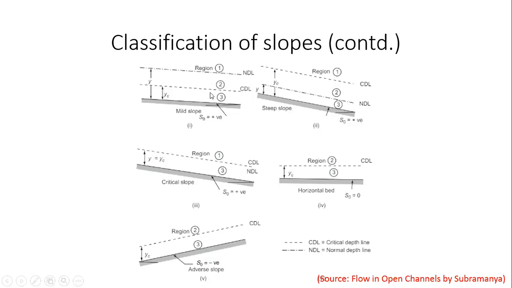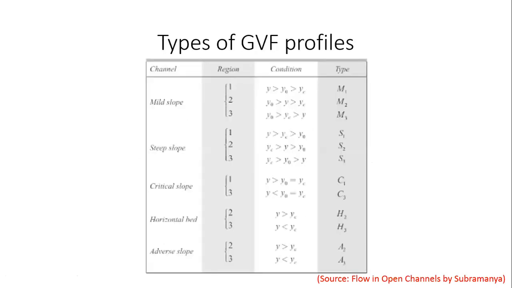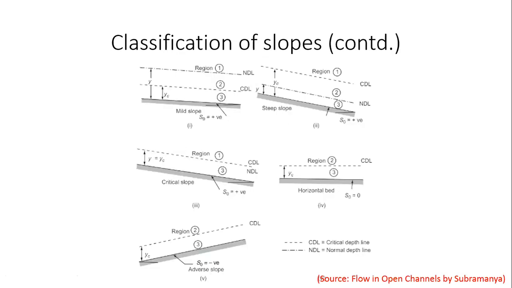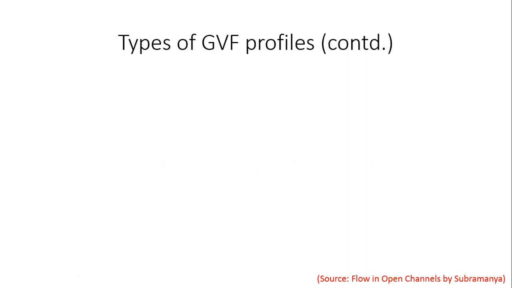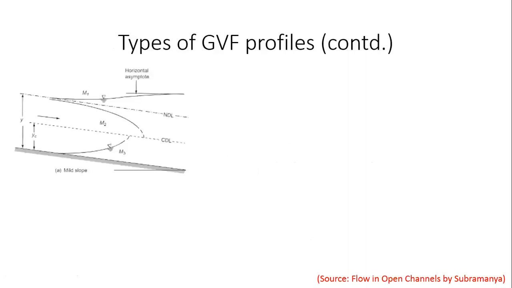So it is usually observed that the profiles do not cross across regions, right? So a profile will either be an M1 profile or it will be an M2 or an M3. A profile cannot go across these regions. Okay, so that is why we classify these into different regions, and then we are able to understand how these flow profiles behave. So that is the reason for this table and this figure over here. All right, so I would request you to spend some time going through these two figures, the table and this figure. So now what we will do is we'll look at some typical examples of these gradually varied flow profiles.